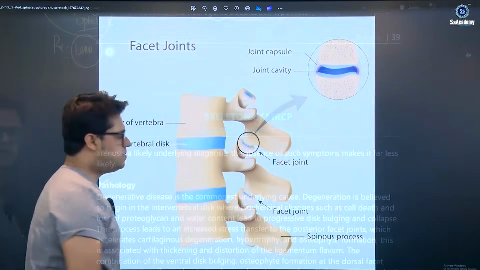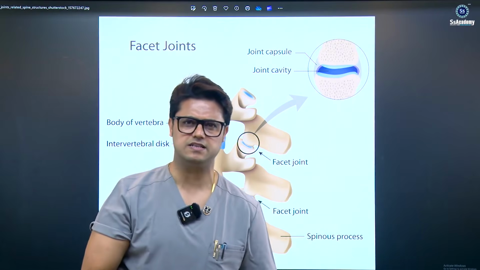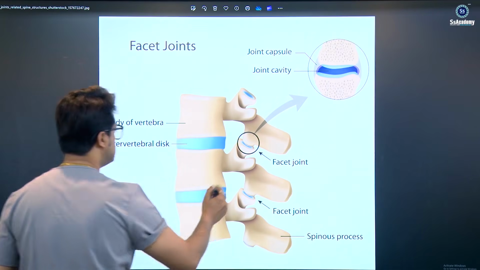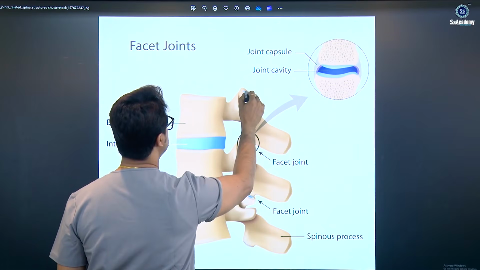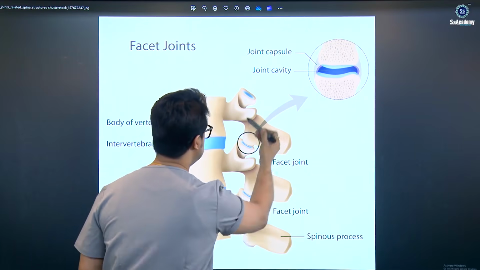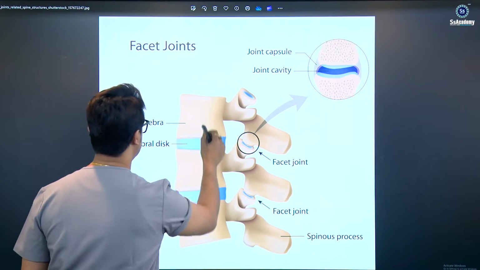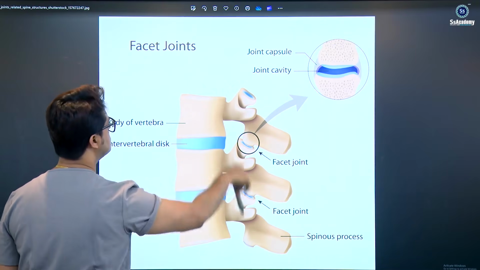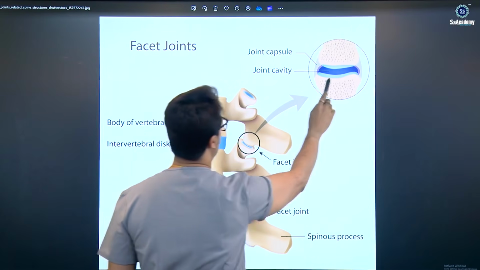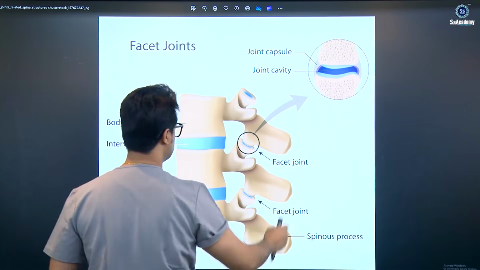My dear doctor, I will not go into any detail, but at least you need to understand things better. So you see the facet joint, these are the facet parts. This is the facet joint syndrome. And this is the vertebra, the intervertebral disc, very simple. The joint has a capsule and joint cavity, the facet joints.